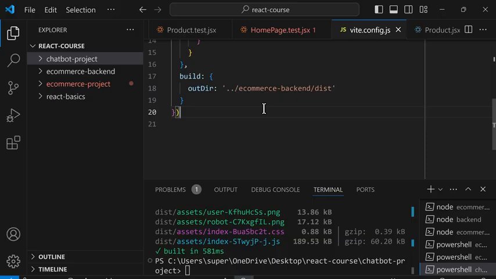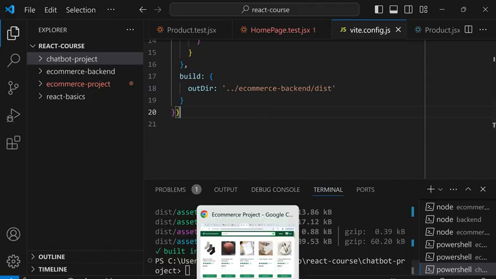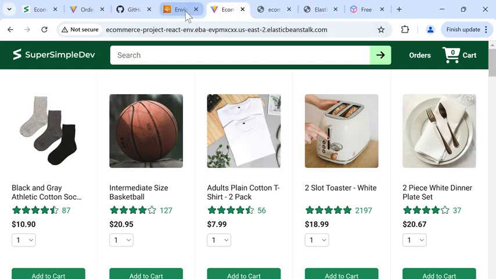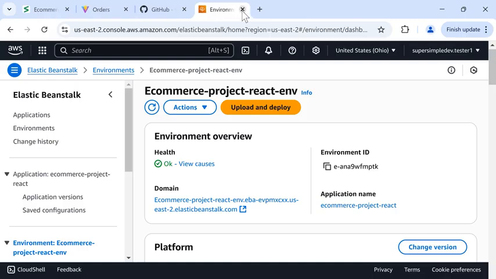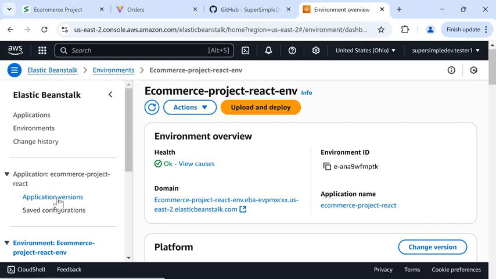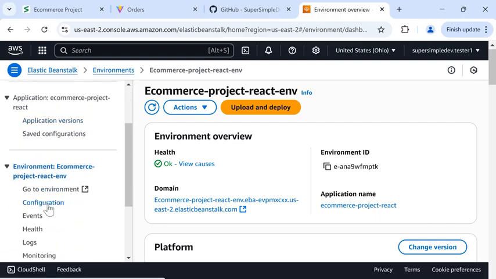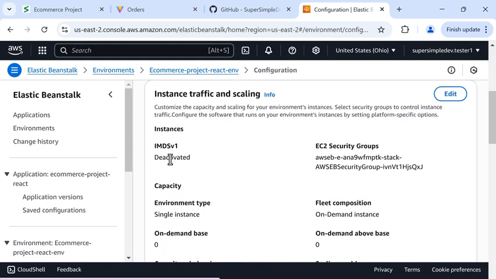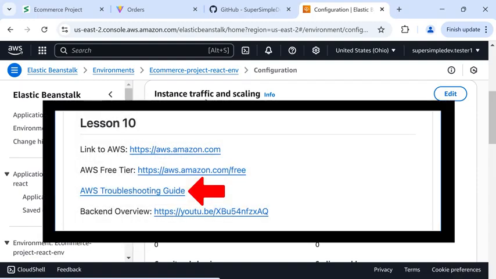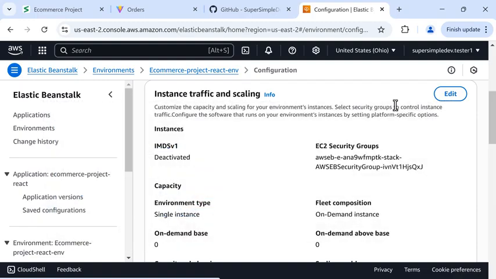In the rest of this lesson, we're going to improve our AWS setup to make it more real-world and professional. So we'll go back to the browser and we'll open AWS again. And I'm going to close some of these other tabs because we don't need them. And inside Elastic Beanstalk, in this project, we're going to go to the configuration section. And we're going to scroll down and find the configuration for instance traffic. If you don't see this, you can check the AWS troubleshooting guide in the description. So here we'll click Edit.